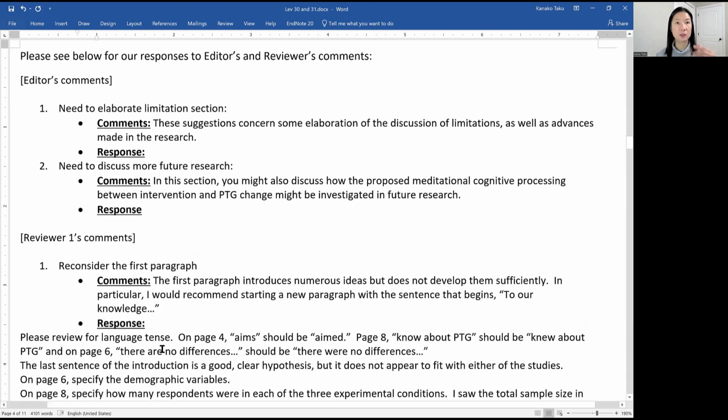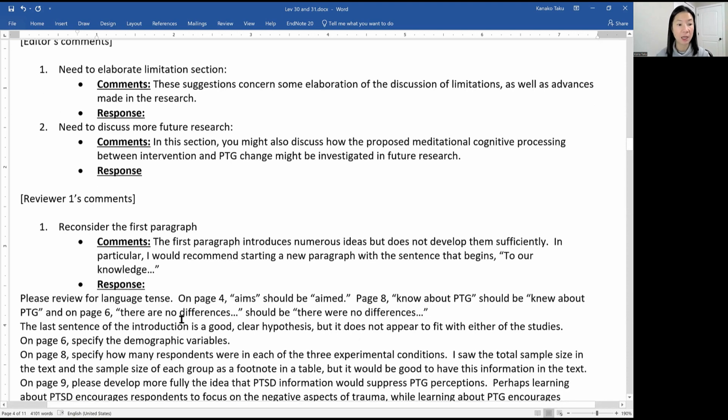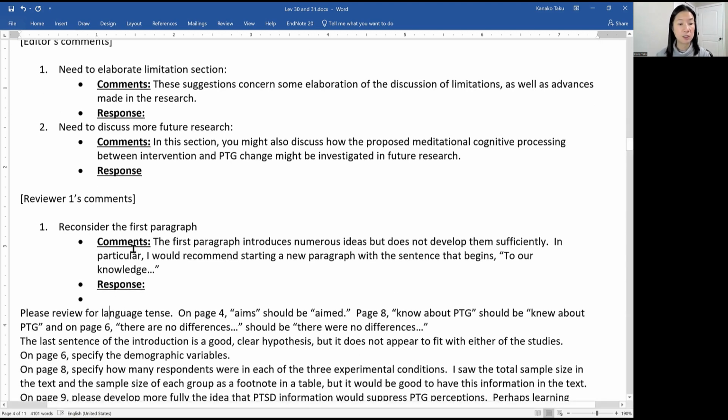it clear, so that I can make sure that the reviewers or editors and we are on the same page. And then that may also help my co-authors to know how I understand the reviewers' comments. And then my co-authors may be able to correct me, say, Kana, these comments are actually not talking about the first paragraph, but these comments actually talk about more theoretical concerns or something like that. Then I think, oh, okay, I misunderstood it. Sometimes that happens.